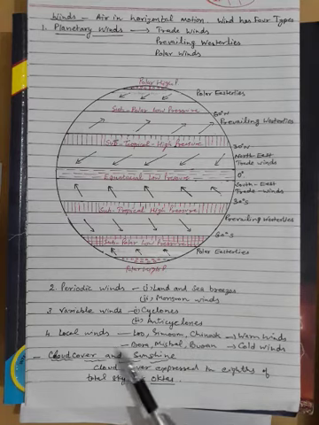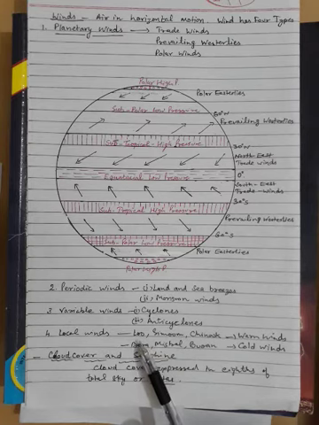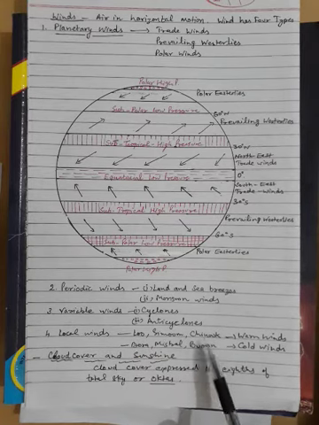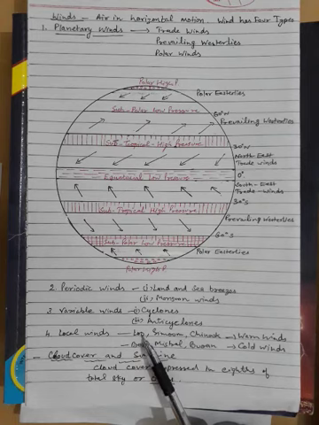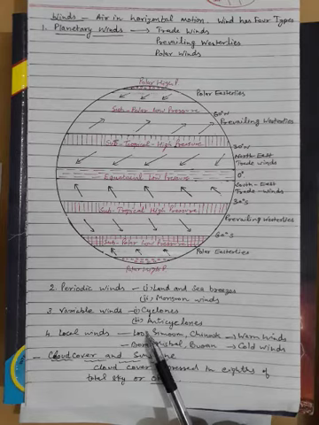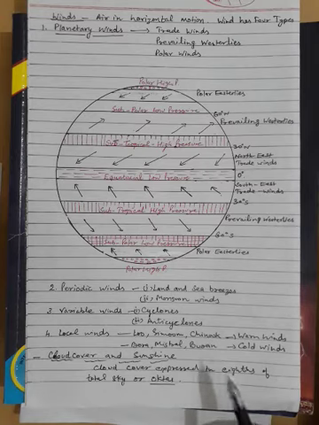Next are local winds. As the name suggests, these winds blow for a short period of time over a small area. Some local winds like Loo, Simoom, Chinook and Foehn are warm winds. When they move from one region to another, they increase the temperature. Loo blows in northwestern India, and we experience Loo in the summer season, in the months of May and June. Others such as Bora, Mistral and Buran are called cold winds. When these winds blow in a region, they decrease the temperature of the area.